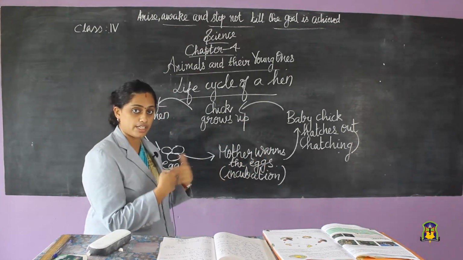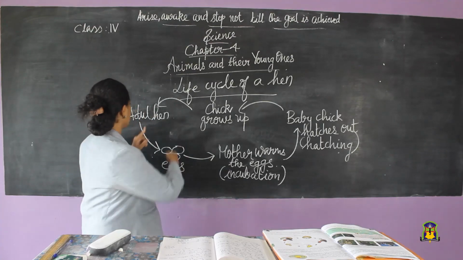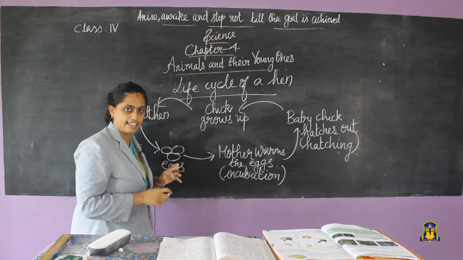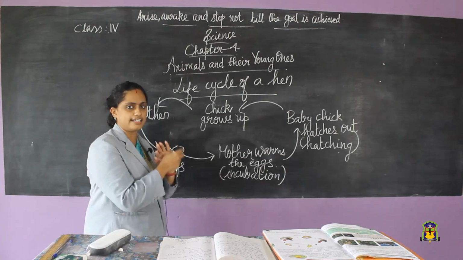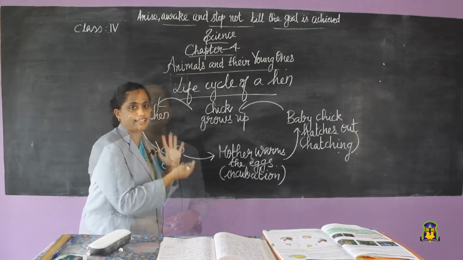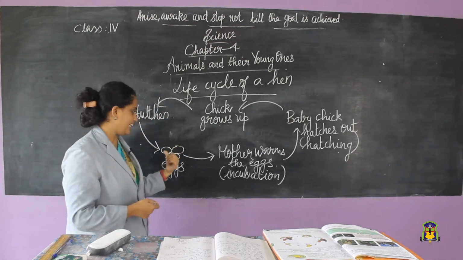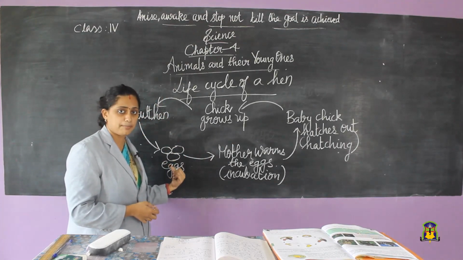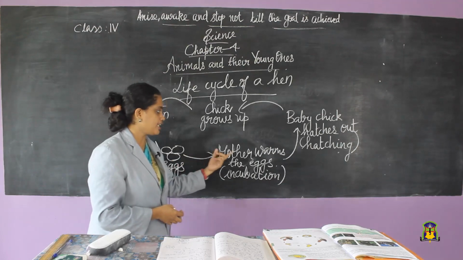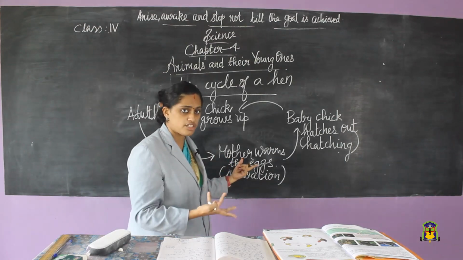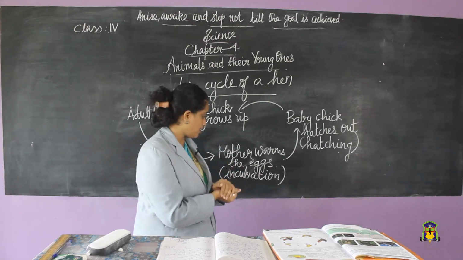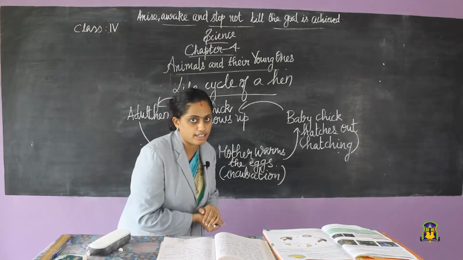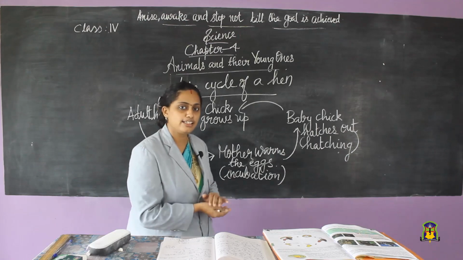Once more, let us see. The adult hen is there. Adult hen means a grown-up hen. The adult hen will be laying the eggs. After that, what is happening? Yes, the mother will be sitting on top of the eggs. For what? Yes, to warm the eggs. It is called incubation.